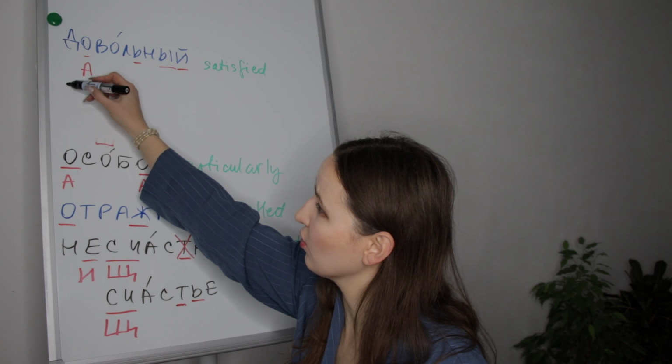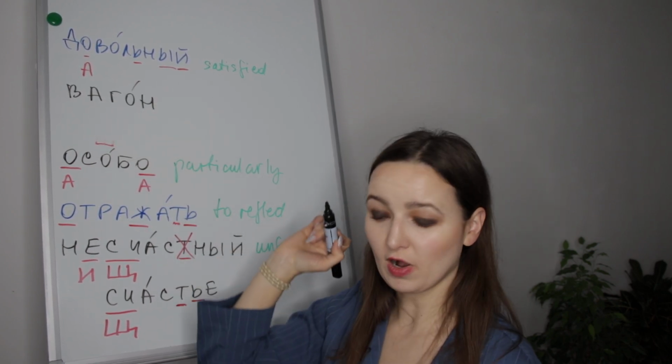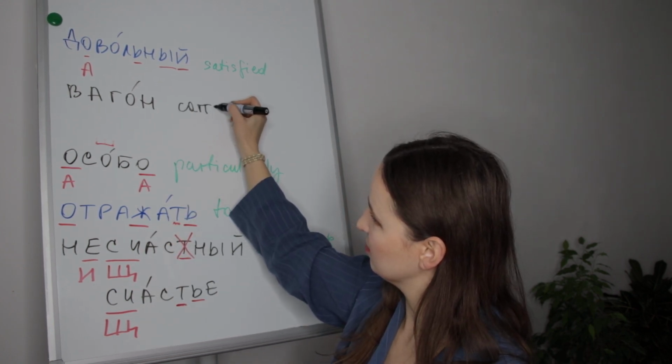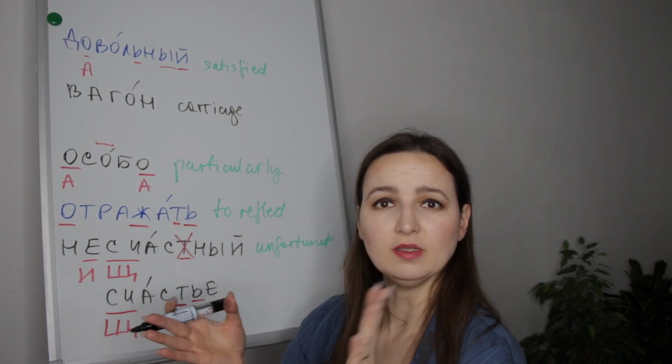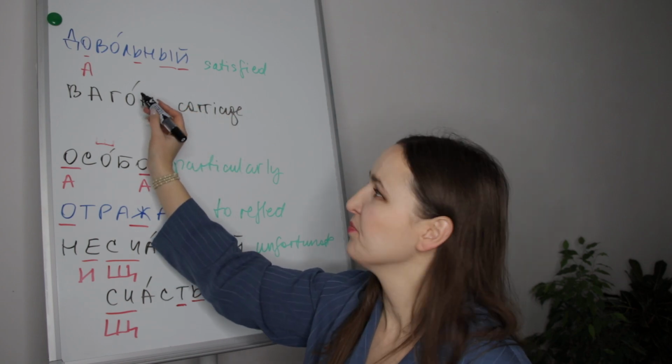Следующее слово вагон. Вагон is a carriage, this part of the train where people stay. Wagon, yeah, wagon.